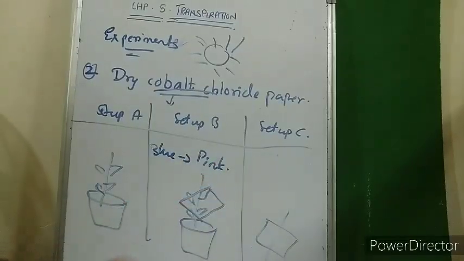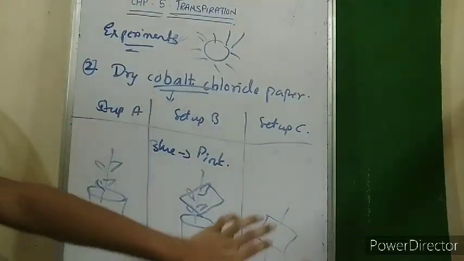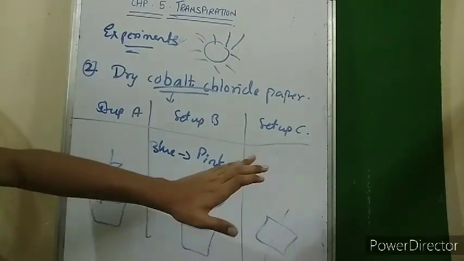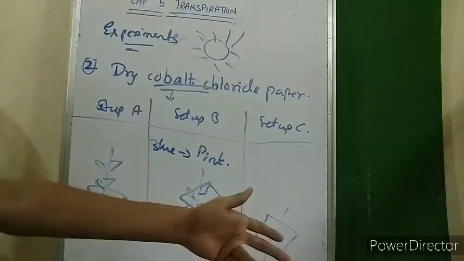And in the third setup, only the blue paper was kept, so it had no change because no moisture was available.